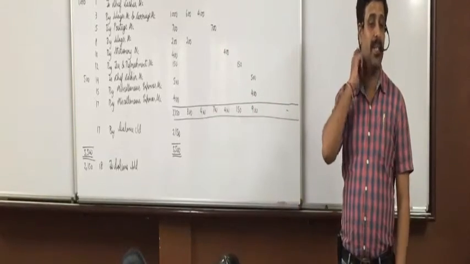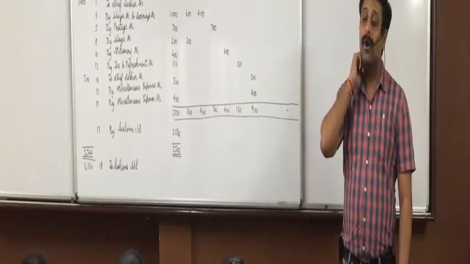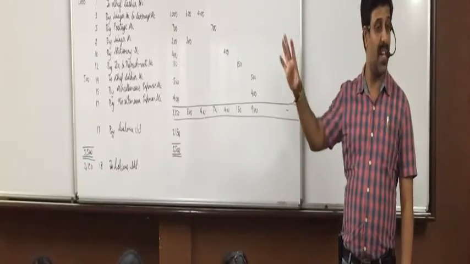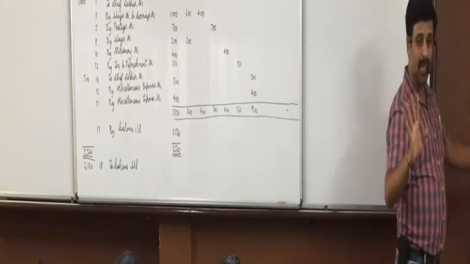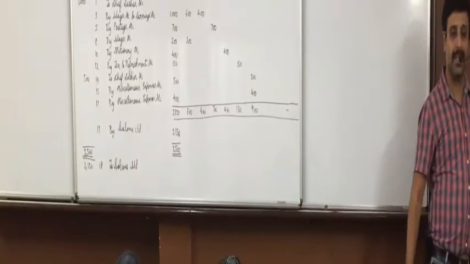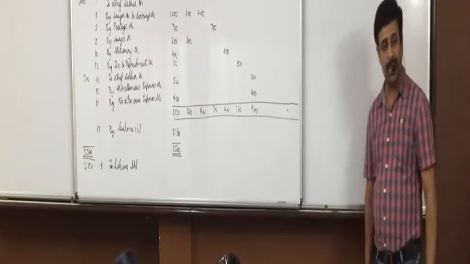So only one thing will come on the receipt side. What is that? Amount received from chief cashier. Everything else will come on the payment side. And 4 marks it can come in your exams. They will not give you so many transactions. For 4 marks, they will give you few transactions only.